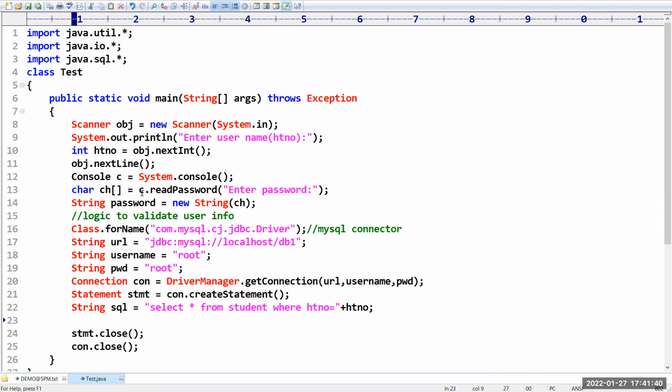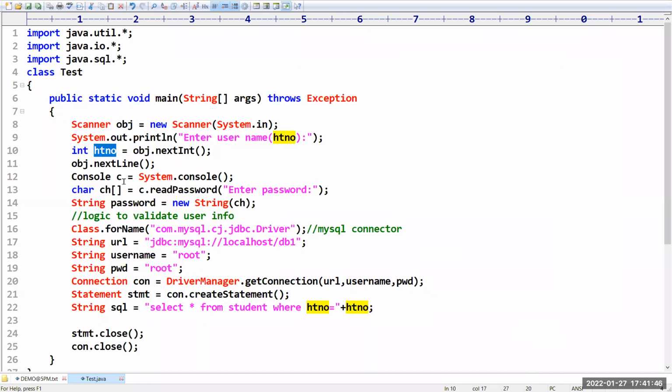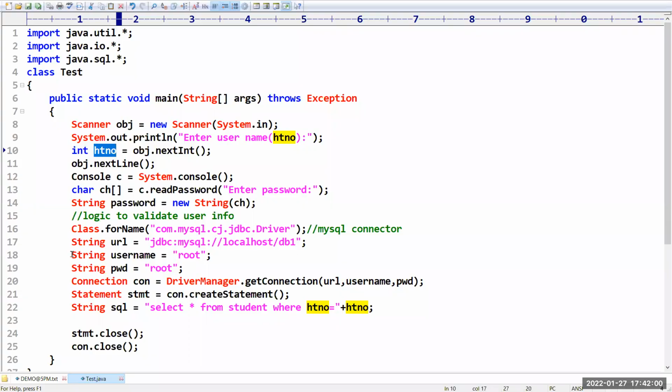You have already supplied username, which is nothing but hall ticket number. I am going to compare whether there is any information with this hall ticket number. If it is available, then we can compare with the password. If it is not available, we have to display that the user does not exist.